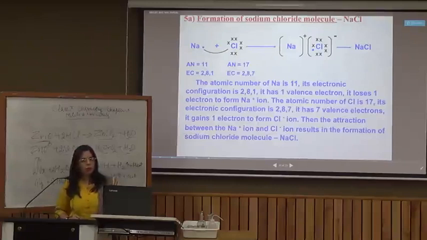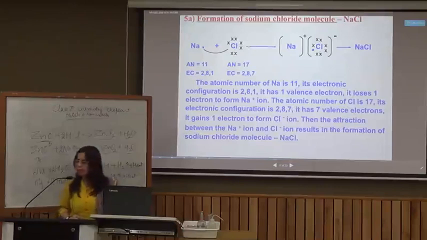And hence there is a formation of sodium chloride. Another interesting fact about sodium chloride is that it would not be in the molecular form like NaCl units. It always forms a crystal lattice. Crystal lattice I can show you here on the board.